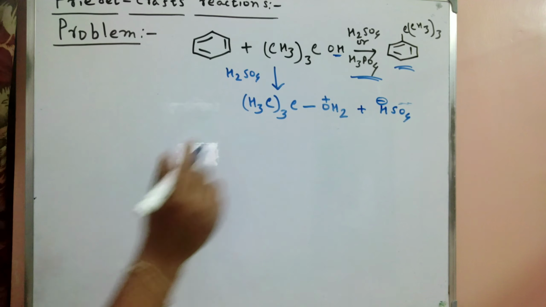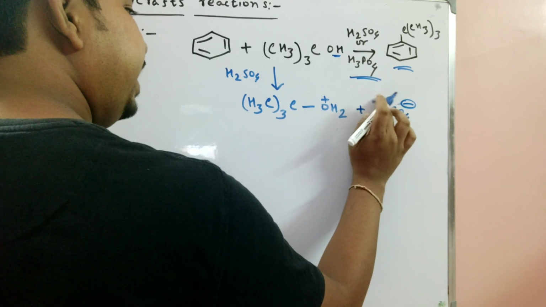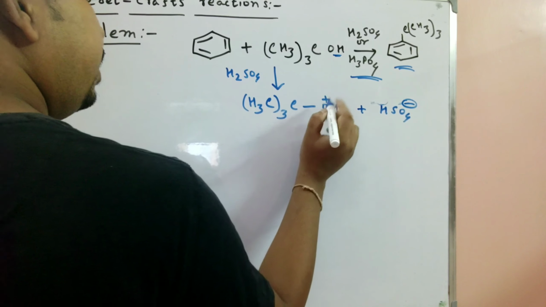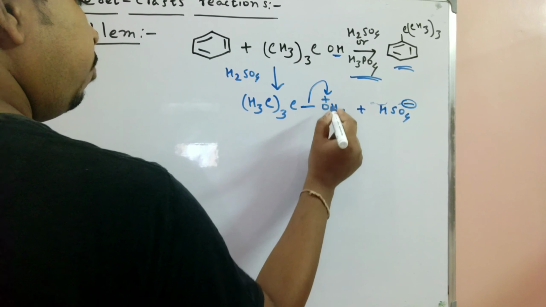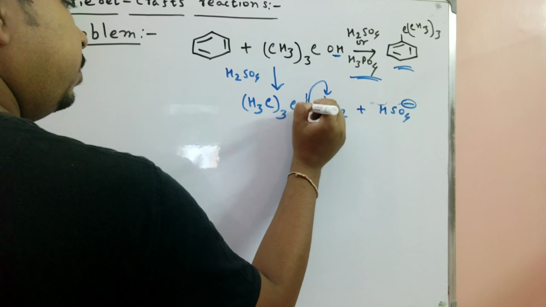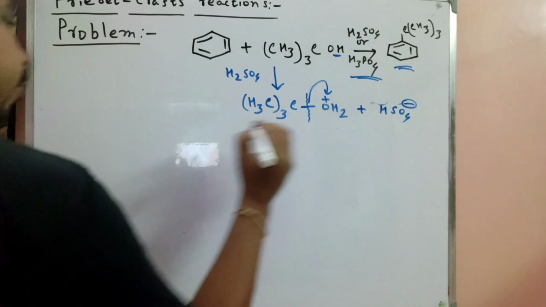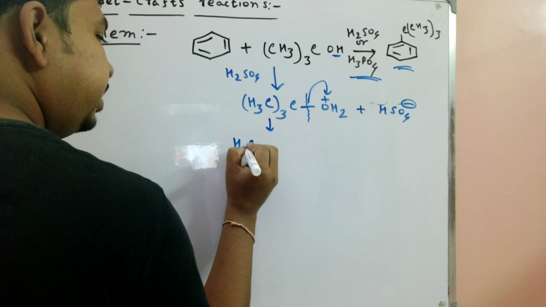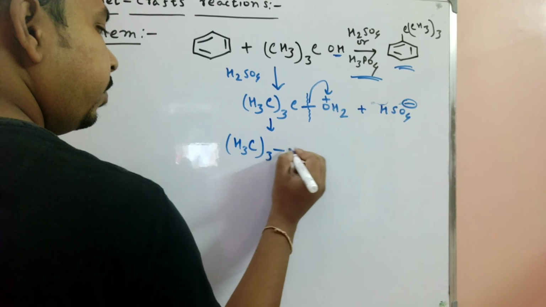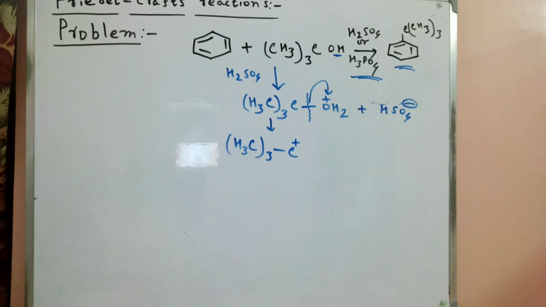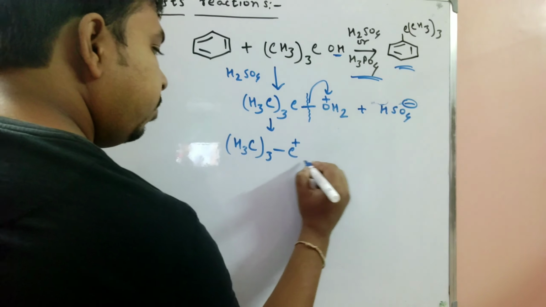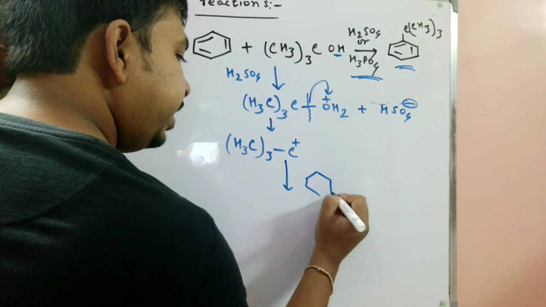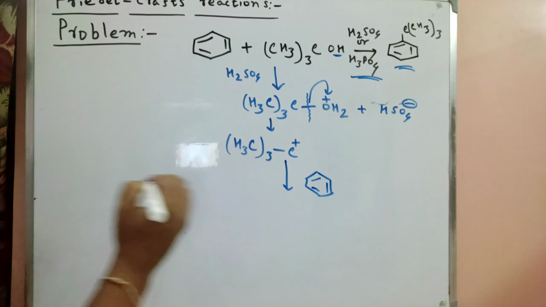So after formation of that HSO4 minus, this group is removed because water is stable after removal. So this bond breaks and we can easily say a carbocation forms. After formation of this carbocation, this aromatic ring attacks, then it reacts that way.